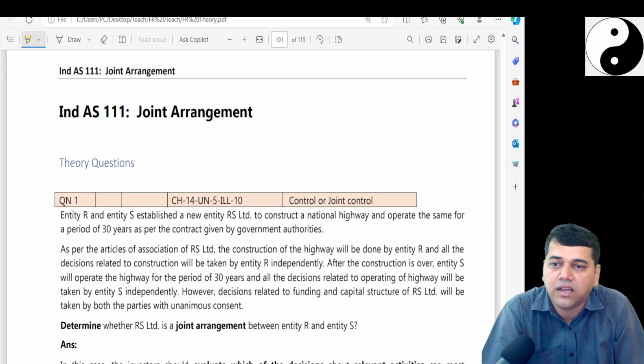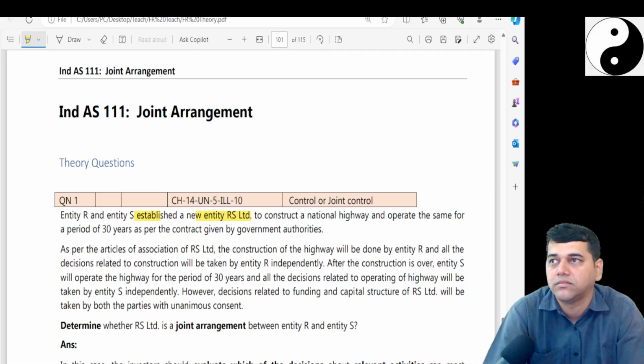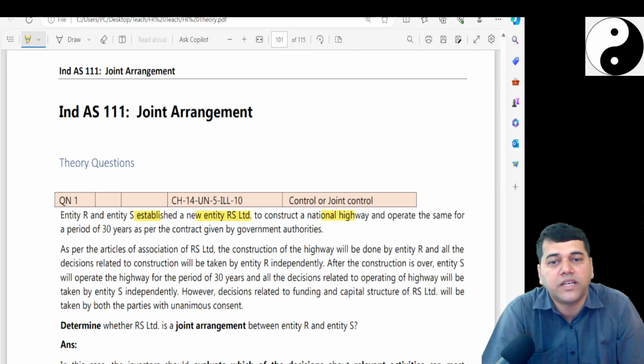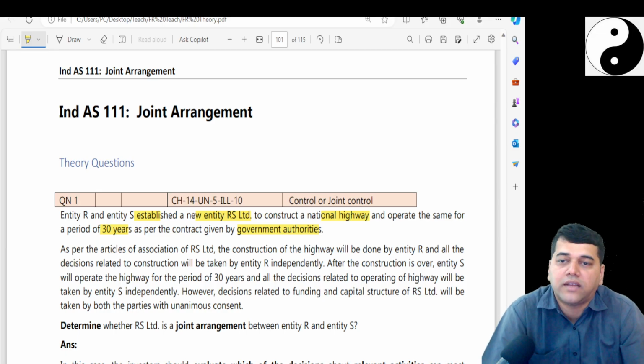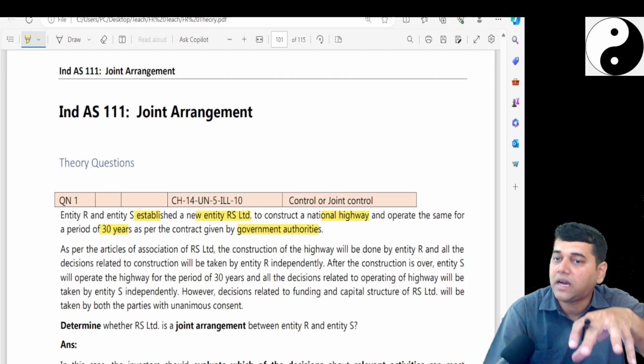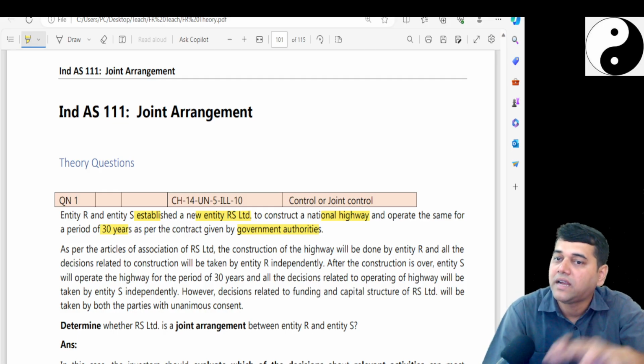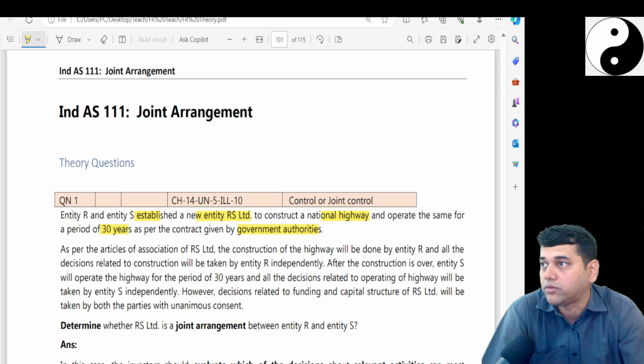Entity R and S established a new entity called RS, for construction of a national highway and to operate the same for a period of 30 years as per the contract given by the government authorities. Now, what is this RS? Is it a joint venture? Is it a subsidiary? R is the parent, RS is the subsidiary of R, and S is the minority interest? We don't know at this point of time. It can be any combination.